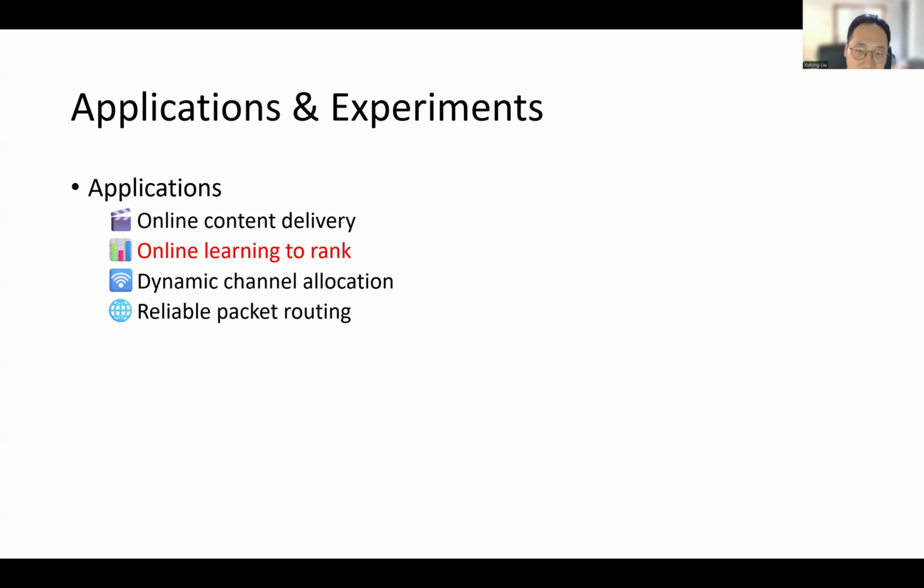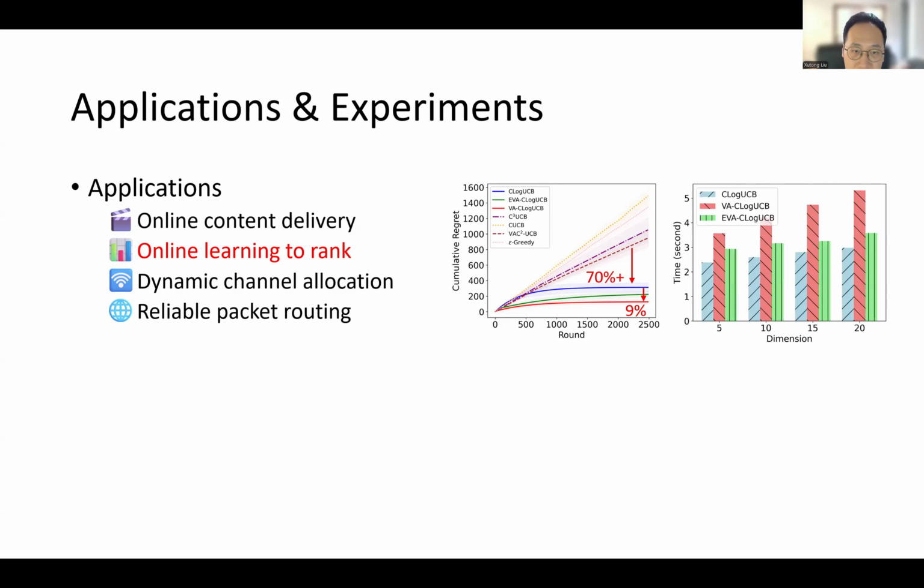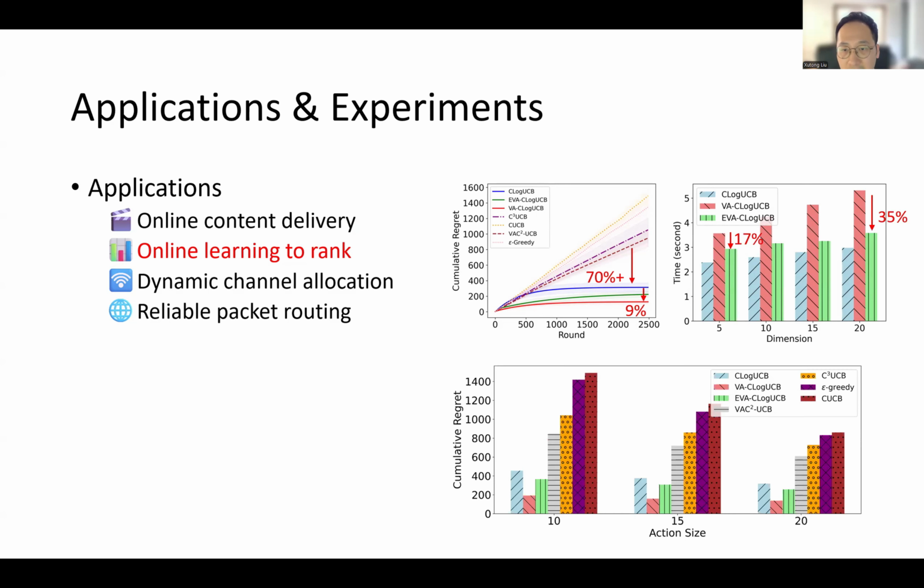Across synthetic and real-world datasets like CDN and learning to rank, our methods outperform strong baselines like VA-sqrt and C-sqrt-UCB by over 70%. C-log-UCB and EVA-C-log-UCB are quite computationally efficient, while VA-C-log-UCB achieves